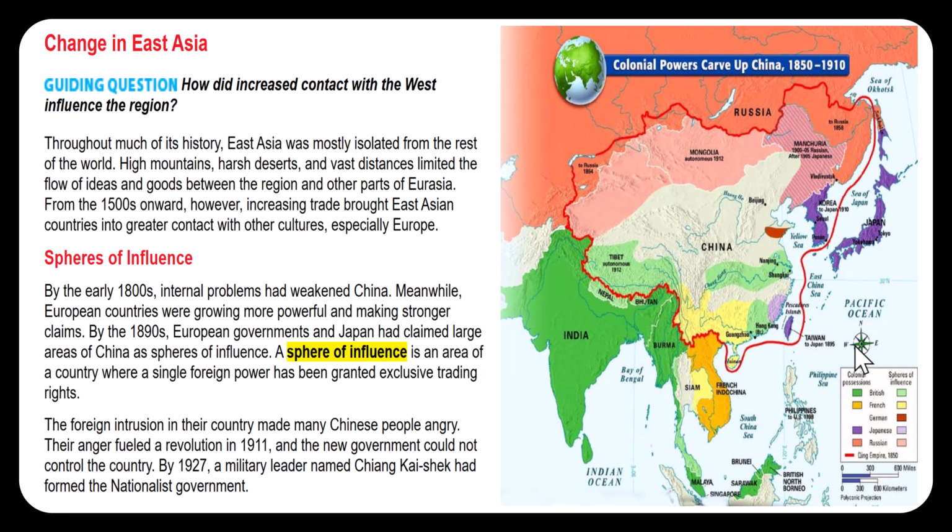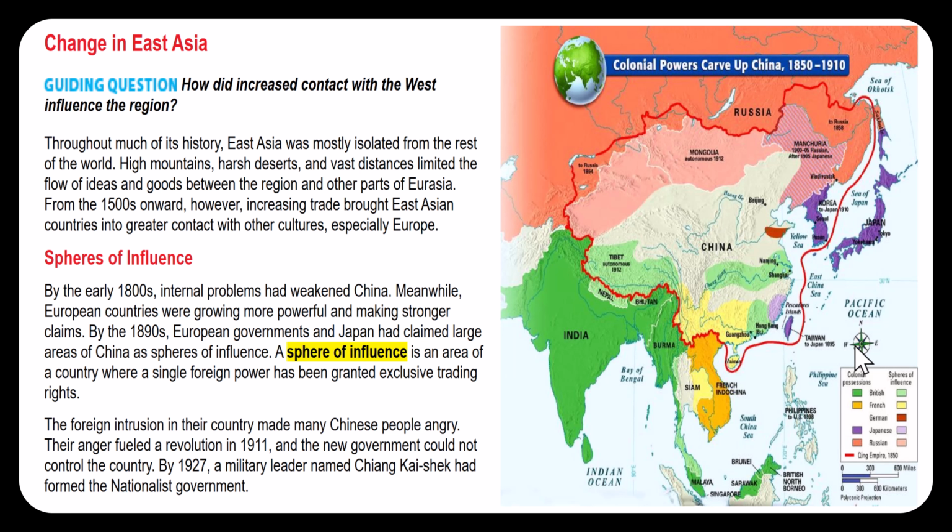Question 3. Why was China weak in the early 1800s? Internal problems, so basically infighting with their own people, had made them weak. Question 4. How did Japan and European countries take advantage of China's weakness? Well, they came in and basically bullied, as we saw with Africa, with imperialism. These different areas, like Japan and European powers, came in and created spheres of influence in China.